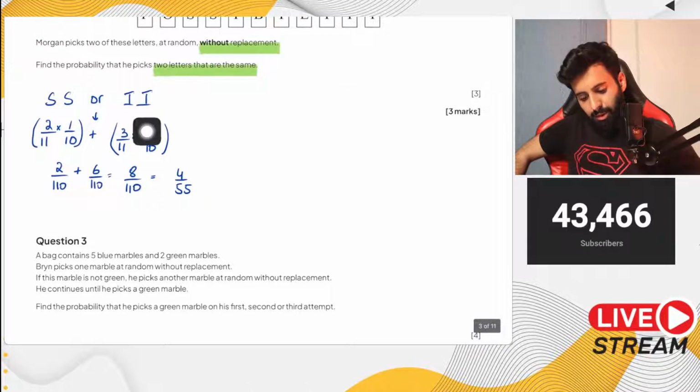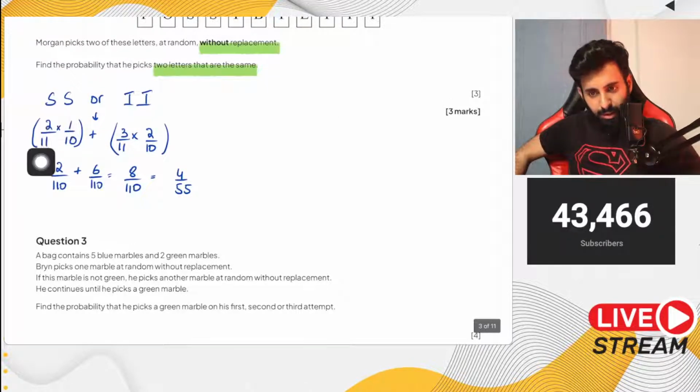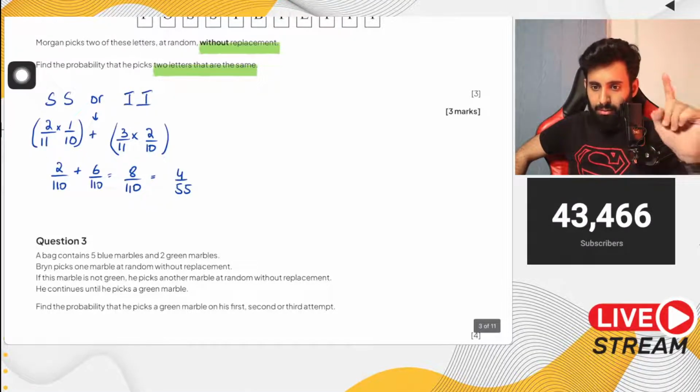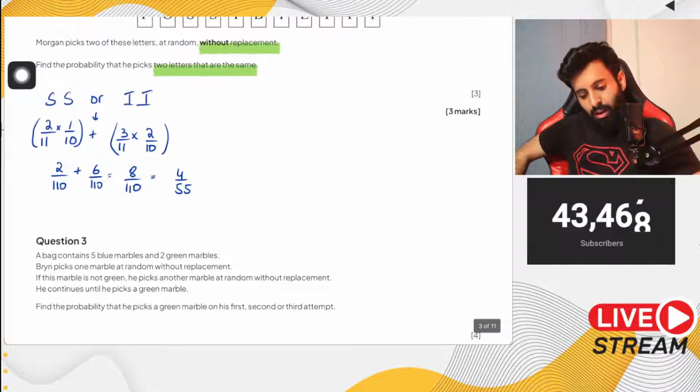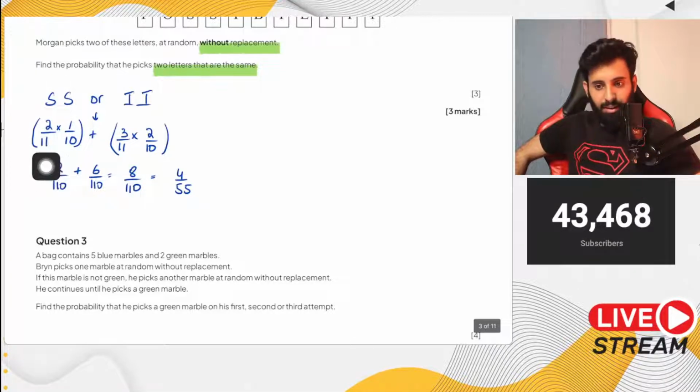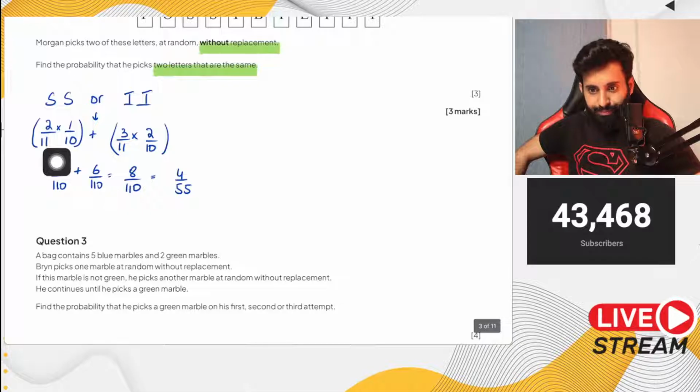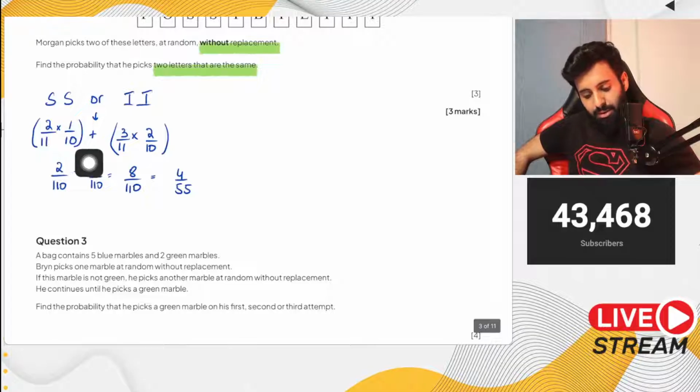So basically, look, the first time, what is the probability of getting an S? 2 upon 11. Now once one S has come, what's the probability of getting an S again? That's going to be 1 upon 10. Why? Because one S has decreased. Earlier there were two favorable outcomes, now there is one. Total letters earlier were 11, now one has decreased, so now it's 10. So that's why 2 upon 11 into 1 upon 10. And then do the same for I.